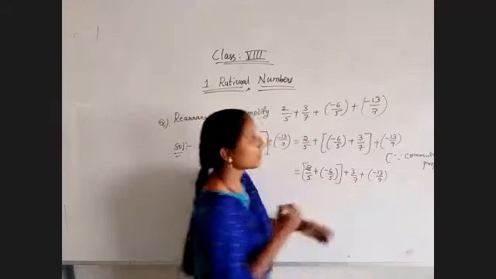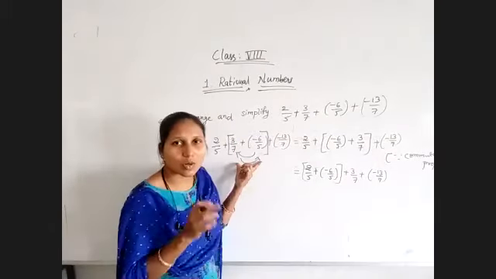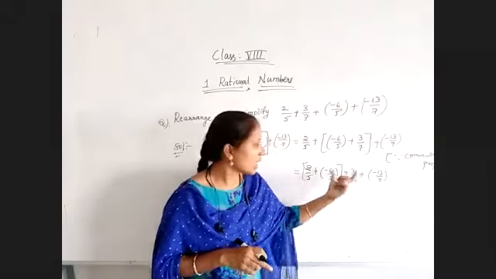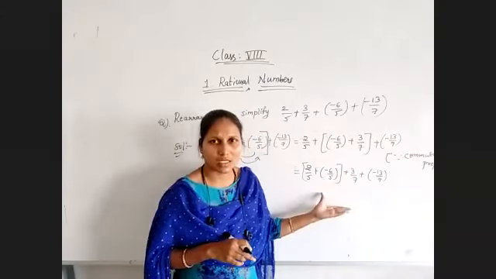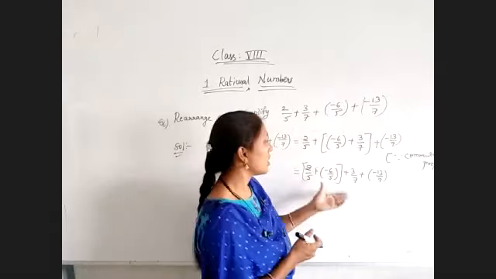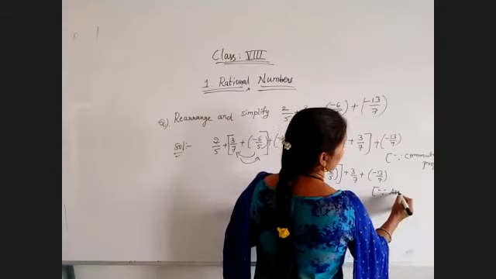Inside the bracket earlier, only two numbers I changed, that's why it is commutative. Here I am disturbing three numbers, changing the bracket, the grouping. That's why it is associative property. Because of associative property I have changed this.